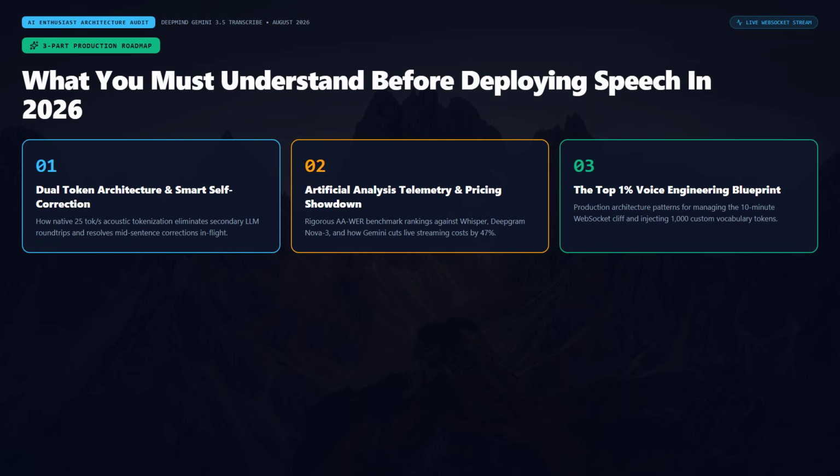In this masterclass, we are breaking down the 3 critical vectors every builder must understand. First, the underlying dual-endpoint tokenization architecture and how smart mode eliminates the secondary LLM layer entirely. Second, the raw telemetry shootout against OpenAI Whisper, GPT Live Transcribe, and dedicated speech providers like Deepgram and Assembly AI. And third, the production deployment blueprint you need to build hyper-low latency voice agents while navigating the 10-minute session cliff. If you develop AI agents, automate enterprise audio, or deploy developer tooling, what you are about to see changes the technical calculus of conversational voice forever.